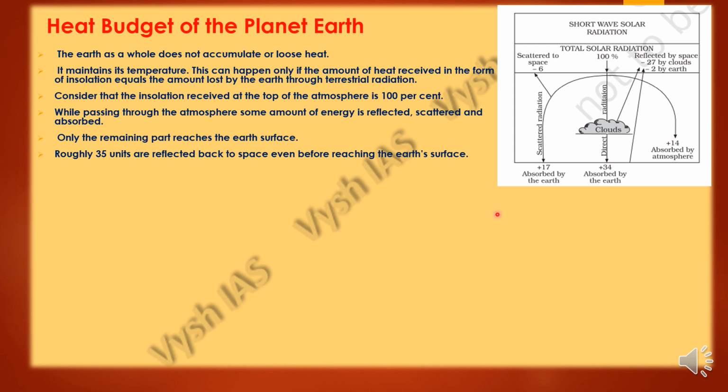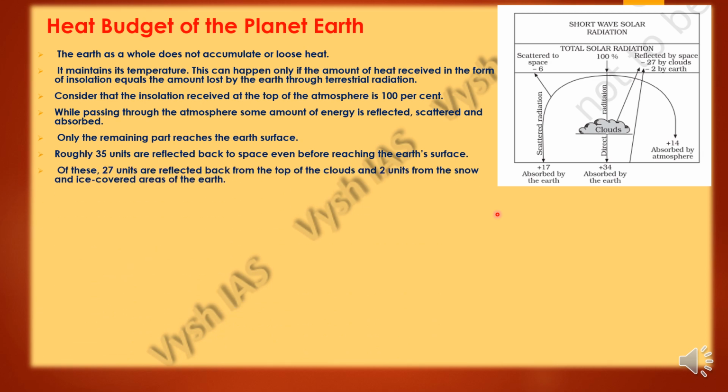It will get scattered in the air because of the molecules, and also absorbed by trees or by the gases. We just need to make this simple. So roughly 35 units are reflected back to space even before reaching the earth's surface. Out of 100, 35 went back, and only the rest, 65, are entering.